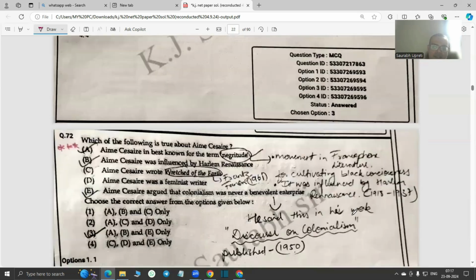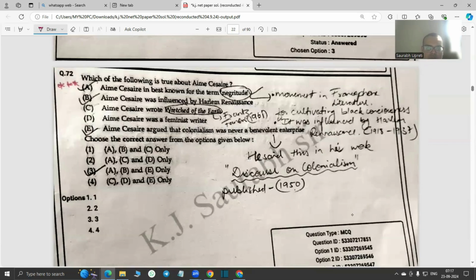So Aimé Césaire is there. Which of the following is true? The true ones are A, B, and E. He is best known for his term negritude. Of course, it's called the second renaissance of blacks, the first being the Harlem Renaissance and the third being the beat movement. These three are very important movements of black African literature. So Césaire was influenced by the Harlem Renaissance, of course, and he argued that colonialism was never a benevolent enterprise.